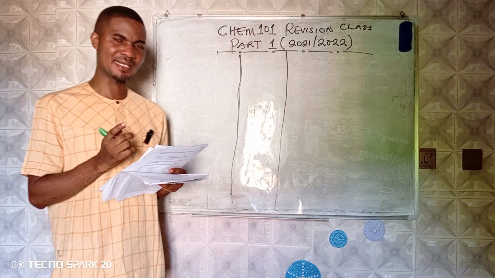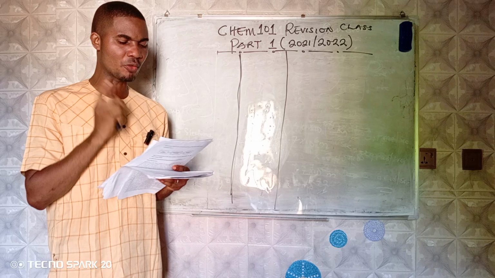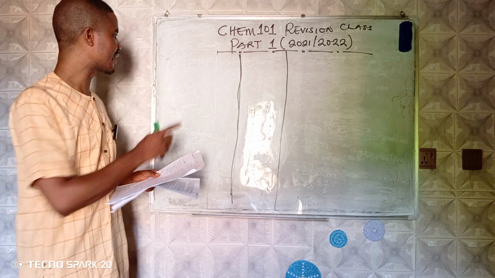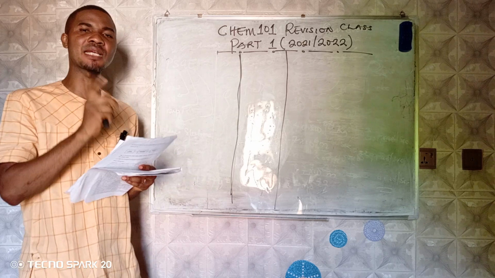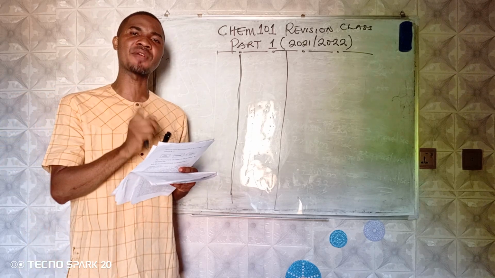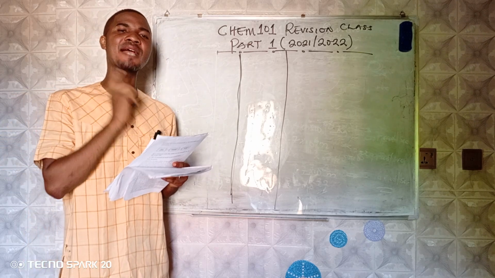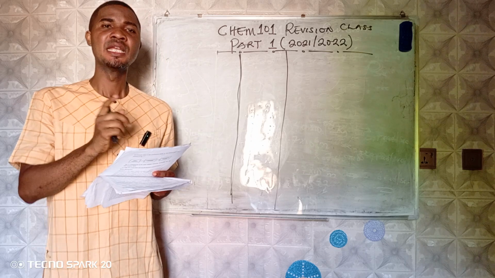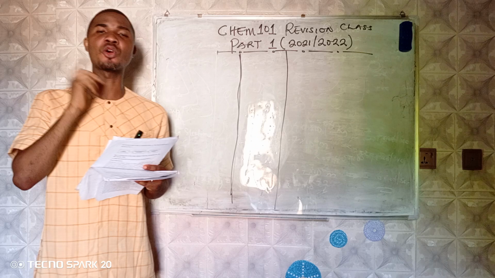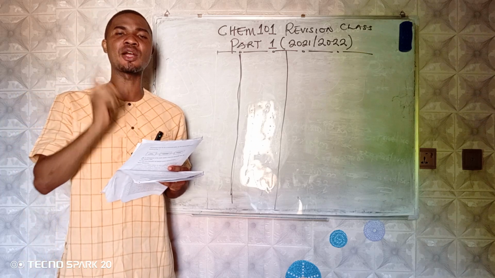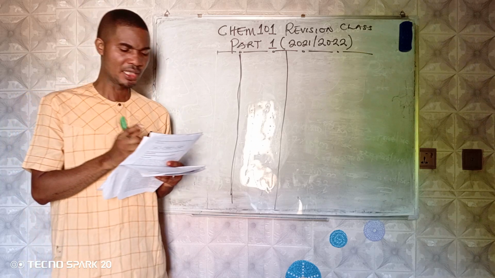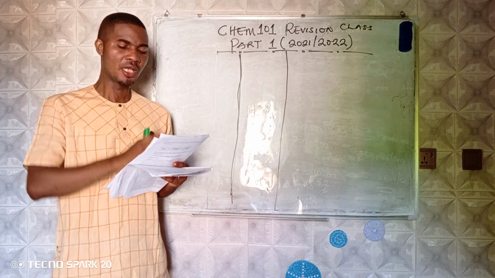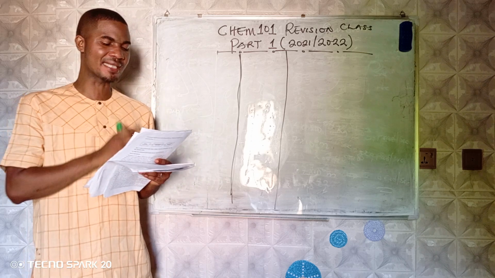Two different elements are likely to have similar chemical properties when they have the same number of valence electrons. It is the valence electrons, or the electrons in the outermost shell, that tell about the chemical properties of an element. So when two elements have the same number of electrons in their outermost shell, they tend to have similar chemical properties. These chemical properties we are talking about are based on their bonding and how they react with other elements in their environment. So we say two different elements are likely to have similar chemical properties when they have the same number of valence electrons.